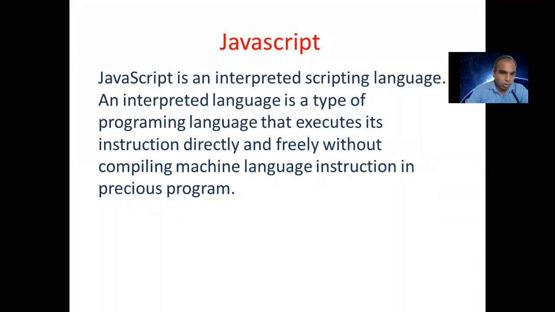JavaScript. JavaScript is an interpreted scripting language. What do you mean by that? HTML has limitations. HTML cannot show the date and time. HTML cannot do the validation part. HTML cannot do interactive web pages. So we require an interpreted language, that is JavaScript.